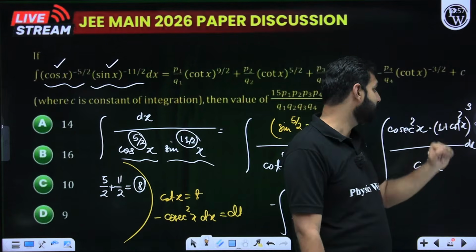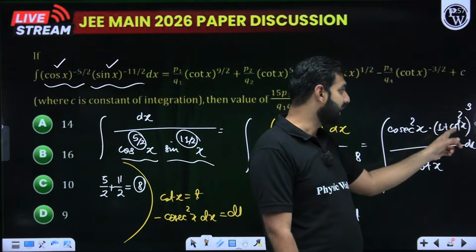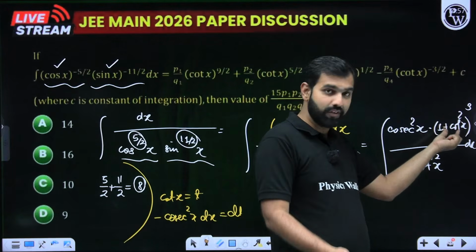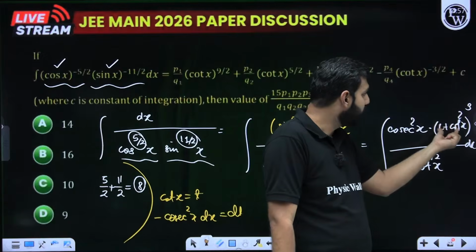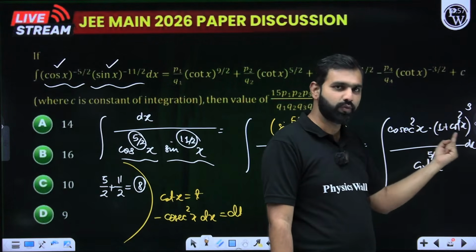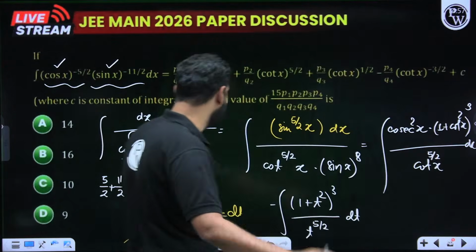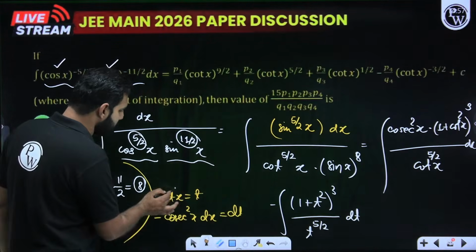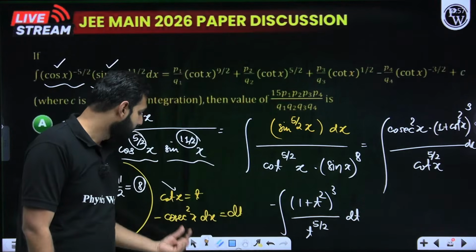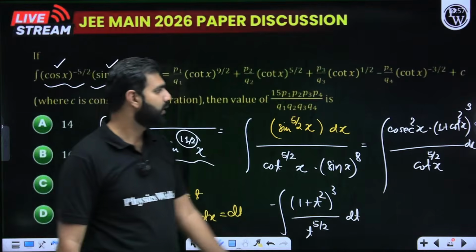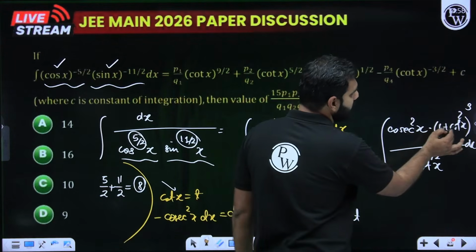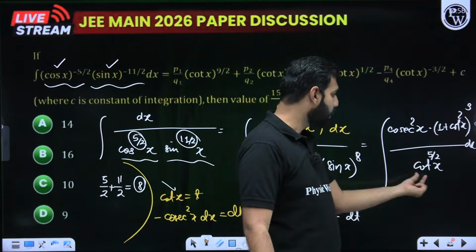But there I'm having sin x to the power 6. So there, that 6 I'm splitting as sin square x to the power 3, which when pushed into the numerator becomes cosec square x whole raised to the power 3. Cosec square x I'm writing as 1 plus cot square x. I hope there is no confusion on that. Now the only substitution I'm asking you to make is cot x can be taken as t. So when you replace cot x by t, what you have is minus cosec square x dx is dt. So this gives you minus cosec square x dx as dt. So in the numerator you have 1 plus t square whole cube upon t to the power 5 by 2.